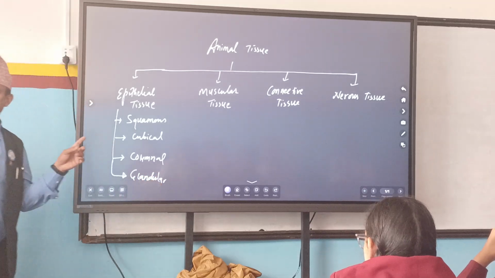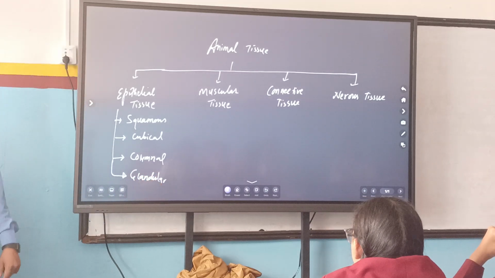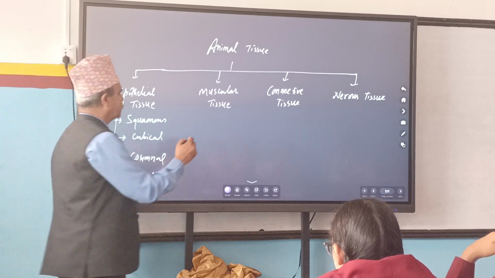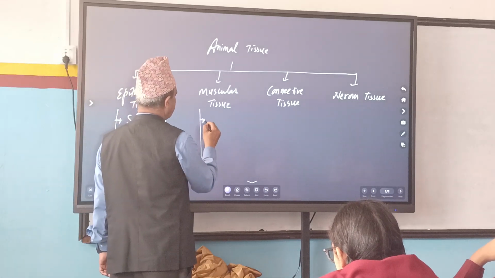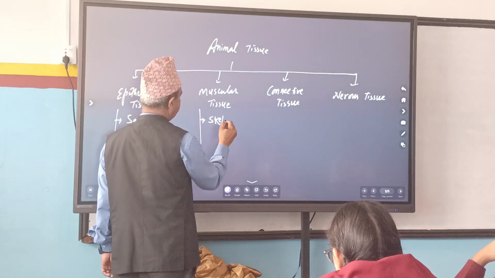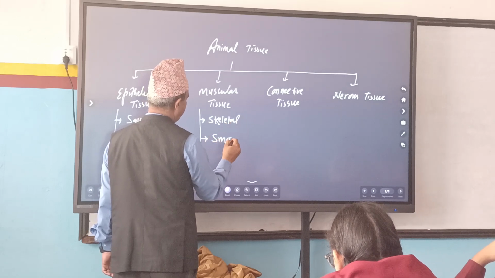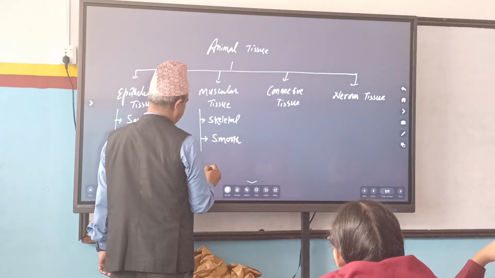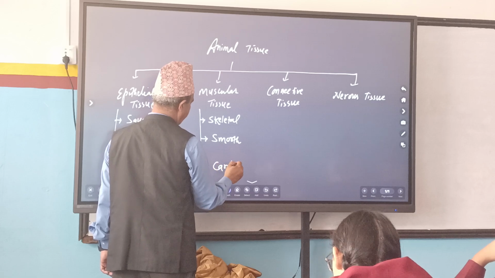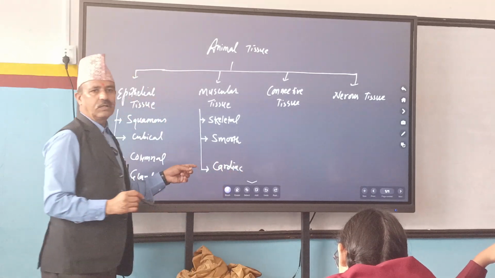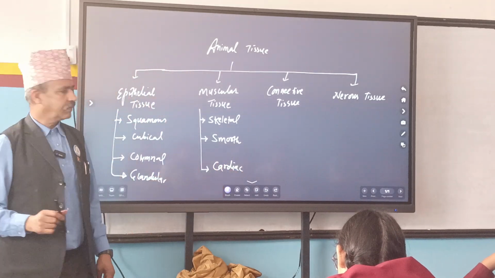Four types are here, right? And how many types of muscular tissues are there? Three types. What are they? Skeletal, smooth, and cardiac. Skeletal, smooth, and cardiac, right?